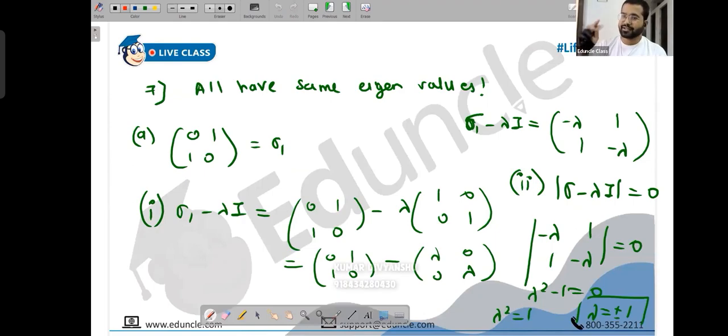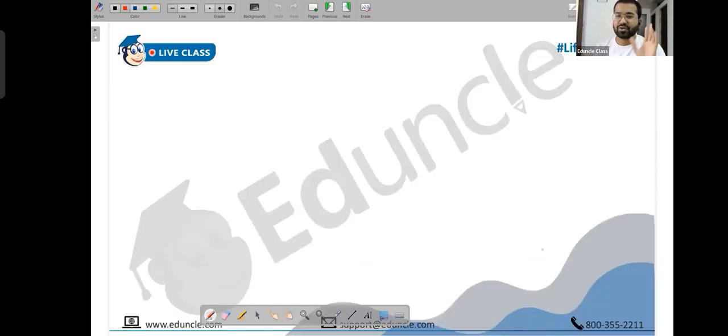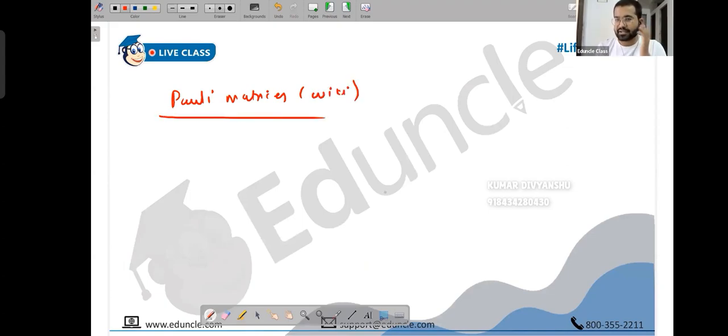You can always go to the Wikipedia page for these matrices. There is a properties section. There are 30, 40 properties, and you can go through them all, but these are the significant ones which I wanted you to remember. There are also relationships between them: sigma 1 into sigma 2 gives you something related to sigma 3, sigma 2 into sigma 3 gives you something related to sigma 1, and the sum of squares, sigma 1 square plus sigma 2 square plus sigma 3 square, is also something nice. All such properties are available on the internet. Just search for these matrices on Wikipedia only and read the properties there, in your free time. It's not required. We learned all the significant ones we want to discuss. The other properties you need not learn by heart.